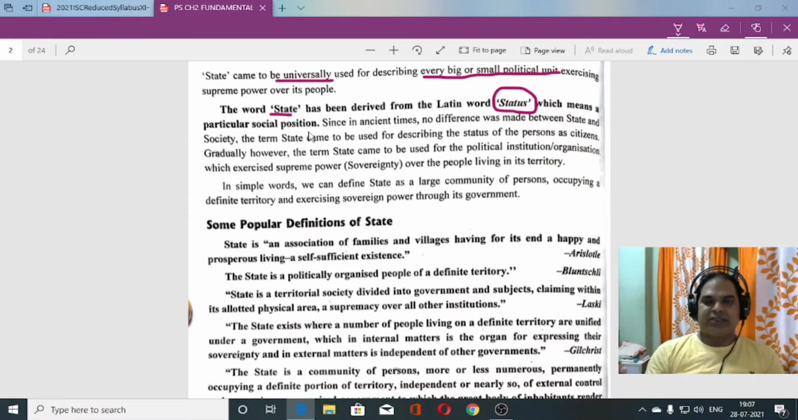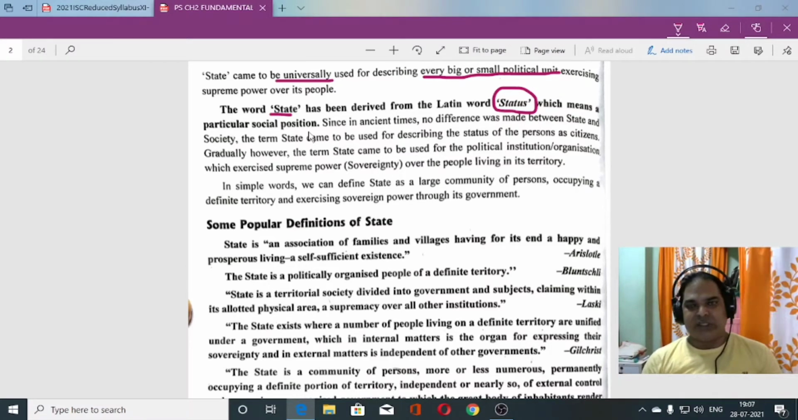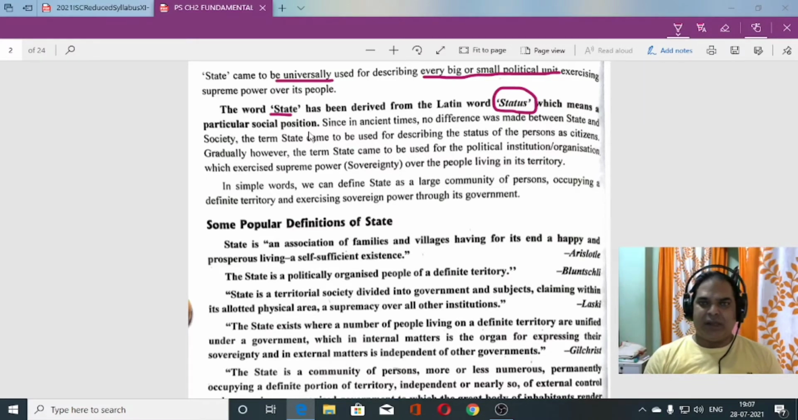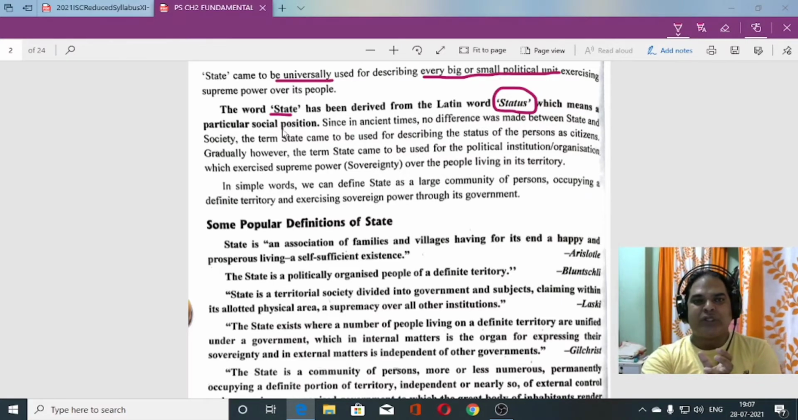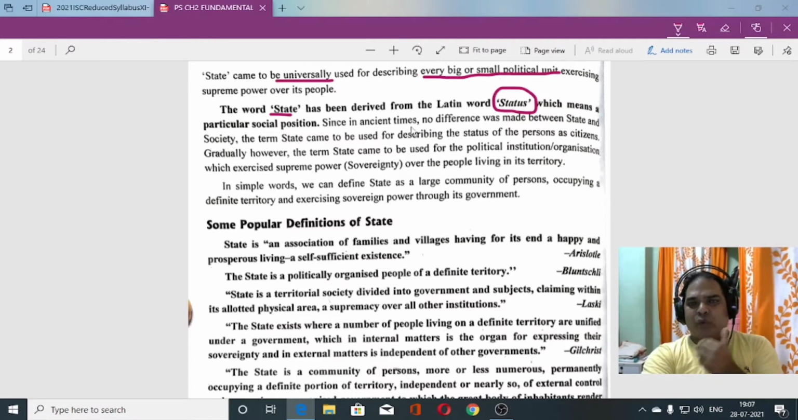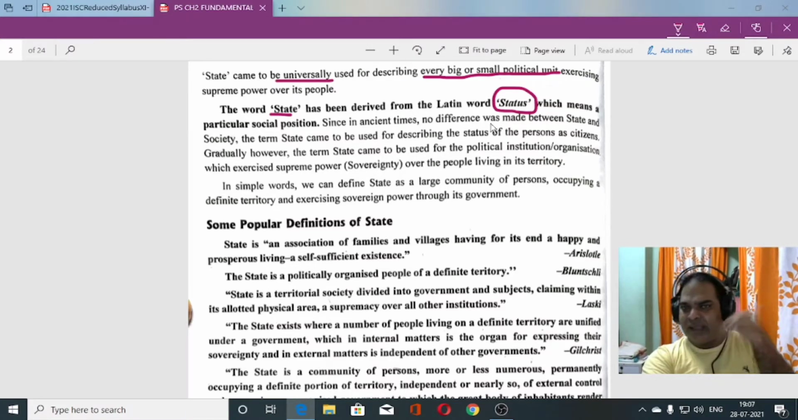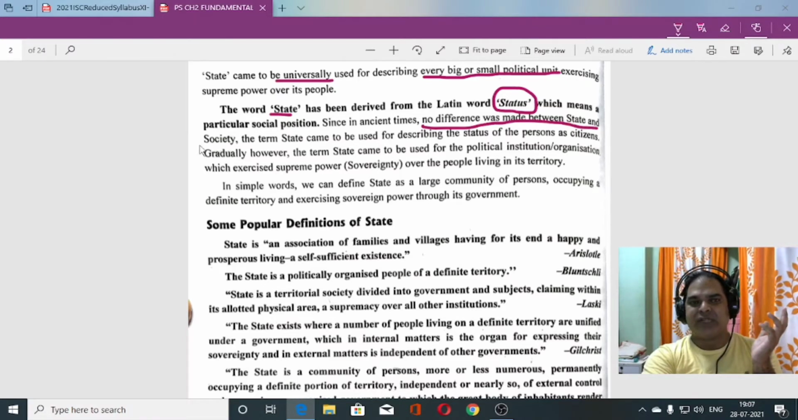Status, we discuss, we talk in our society, these people belong to high status, that we live for status, high dignified people, they have good status. Okay, that means we are talking about social positions. But in ancient times no differences were made. In ancient times there was no difference made between state and society. Thus, the term state came to be used for describing the status of a person as citizen before.